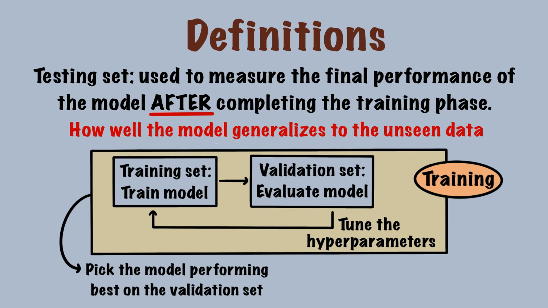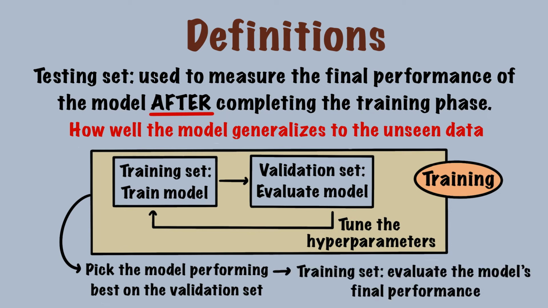It's really important that the model's performance on validation sets is not the final evaluation. It's just how we select the model from a bunch of models. Finally, we evaluate the model's final performance on the testing set. This final performance will be used to compare with other models. For example, during this algorithm, we might find the best decision tree, but in fact, neural network could be the better option.